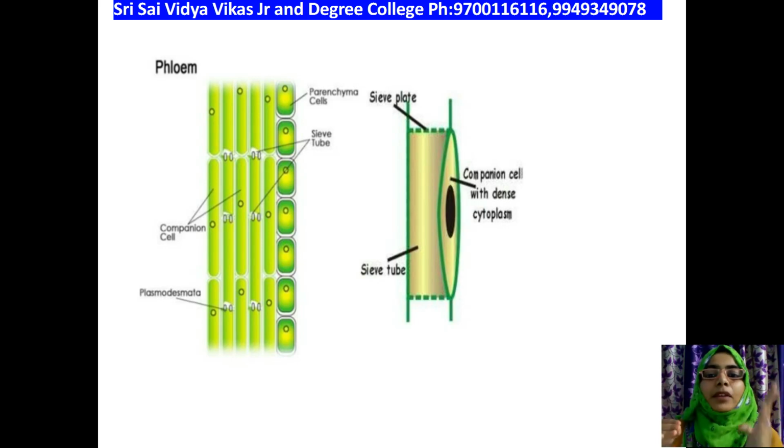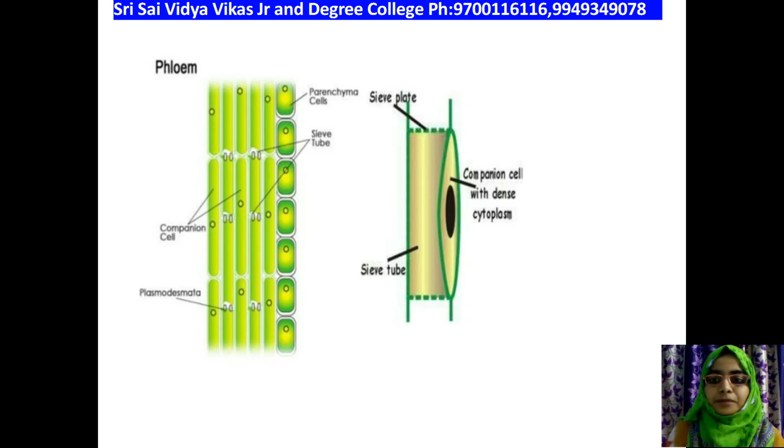In the first pipe, those cells are called companion cells. In the second, those are called sieve plates or sieve tube. Third, again companion cells. Fourth, again sieve tubes, and fifth, again companion cells, like that. Each sieve tube is always attached with a companion cell, okay. So this is the basic structure of a phloem cell. This is the enlarged structure, and that is the basic TS structure.